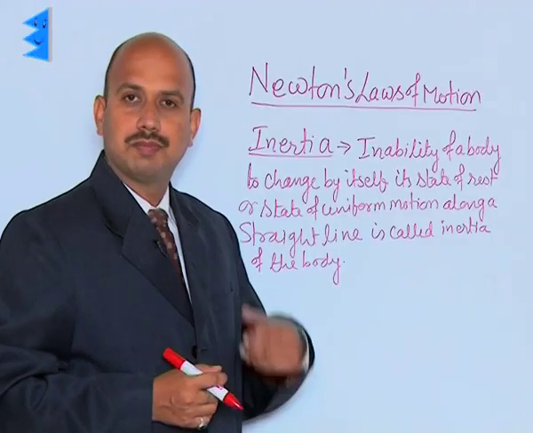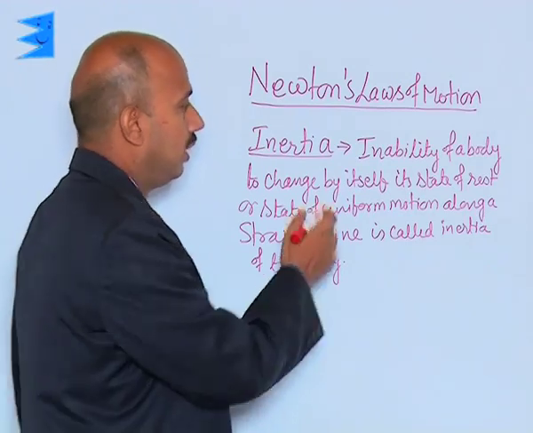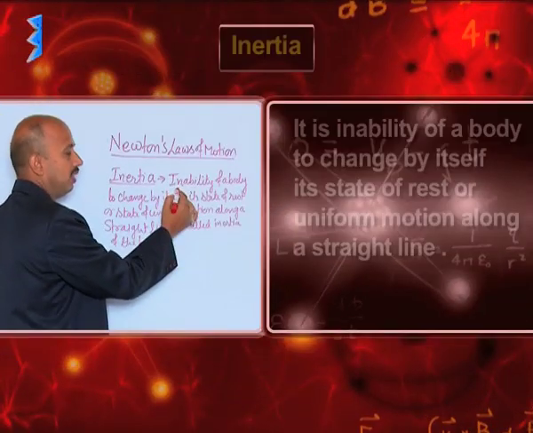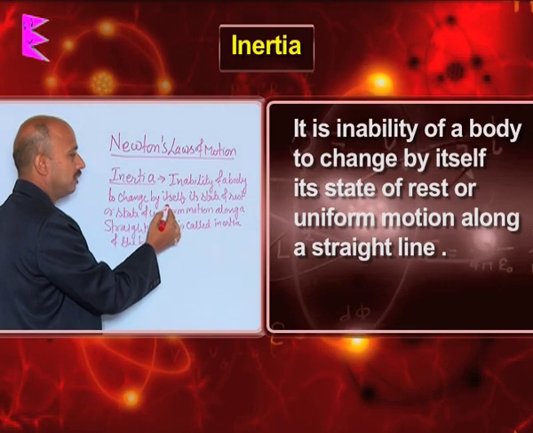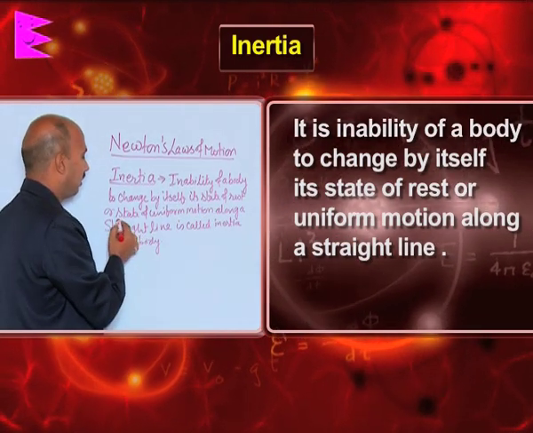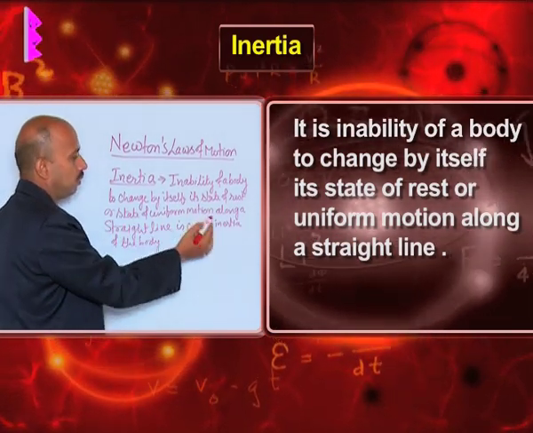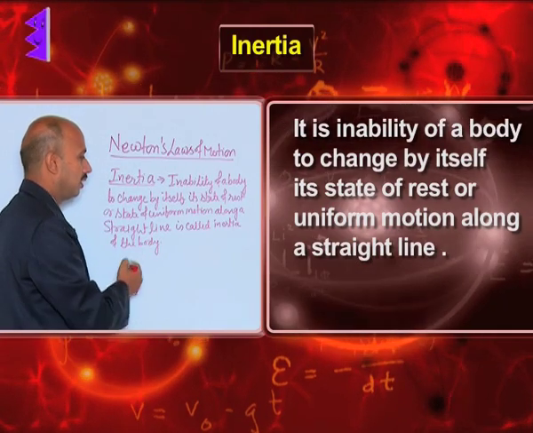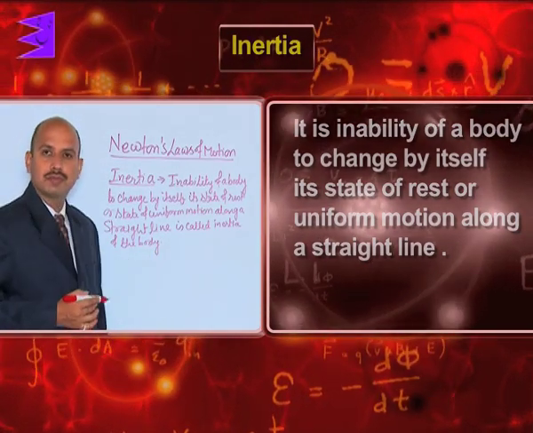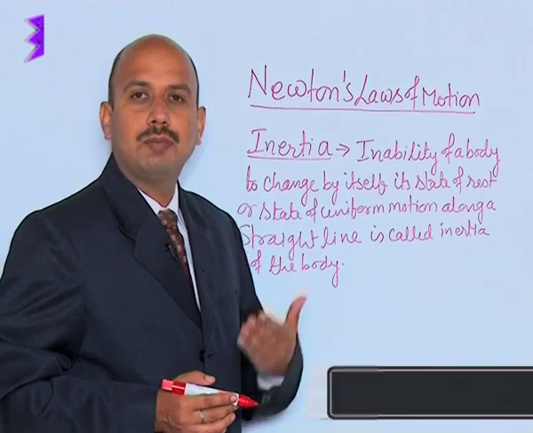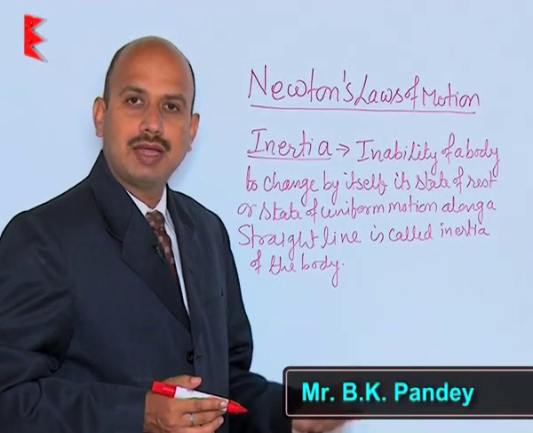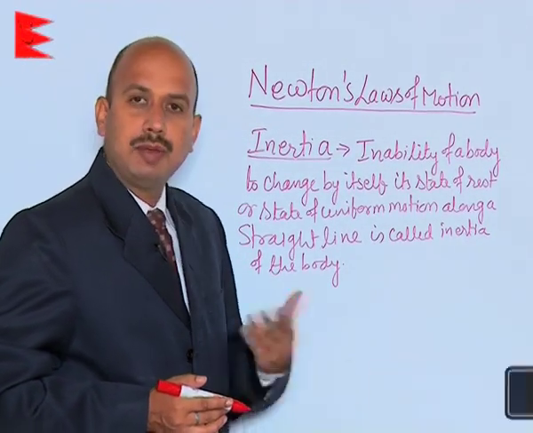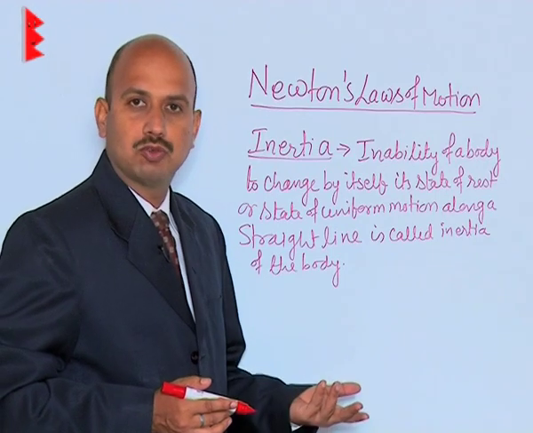Now see inertia. What is inertia? Inertia is the inability of a body to change by itself its state of rest or state of uniform motion along a straight line. It means if any object is at rest, it will remain at rest. If it is in motion, it continues to be in motion.